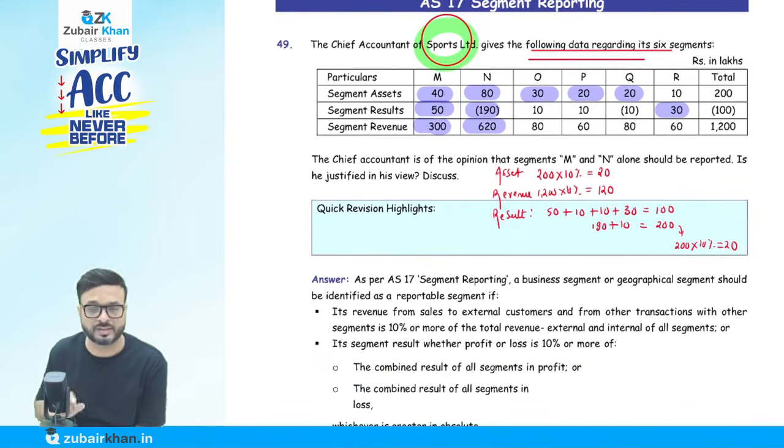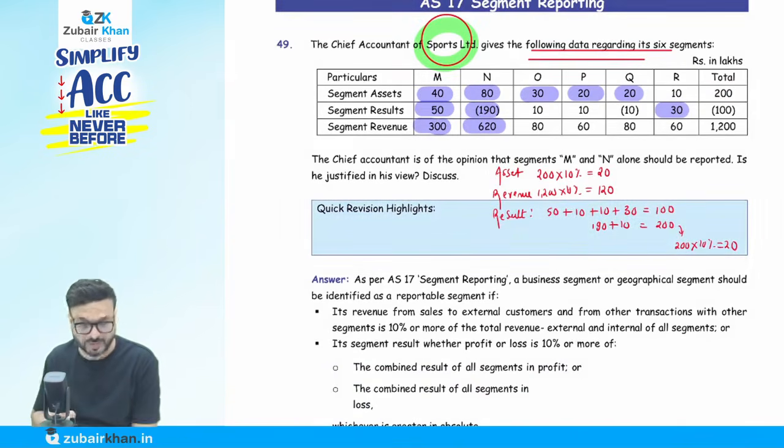So one by one, very simple. From the asset point of view, the total asset is 200. Take 10% of that, which is 20. So a segment with 20 or more than 20 is reportable. If it is less than 10% of the total asset, it is not reportable.